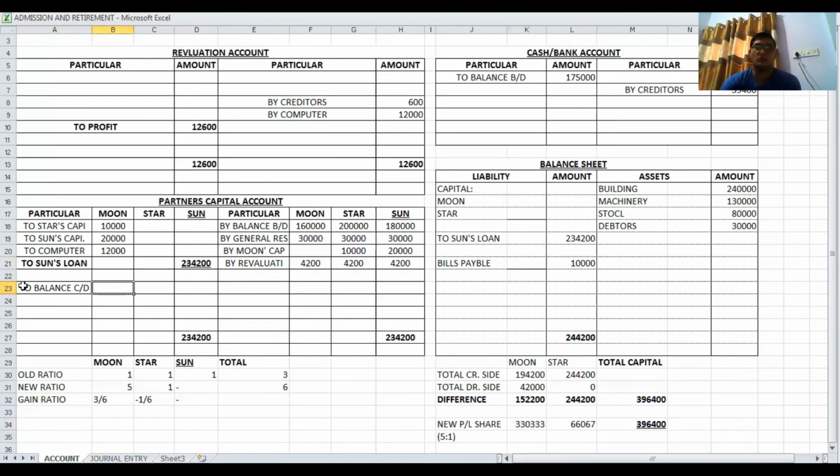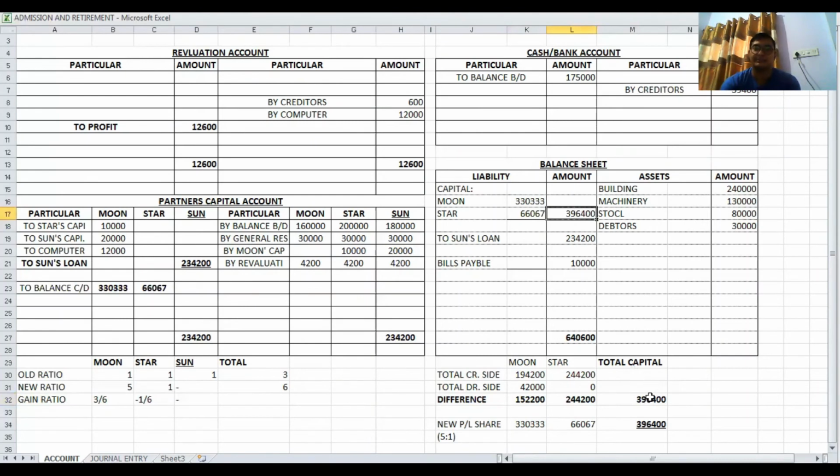And the amount for Moon is 3,30,333 and the amount for Star is 66067. Okay, this is the new capital. For this new capital, there is an entry in the balance sheet: 3,30,333, 66067, and total of these two is 3,96,400.